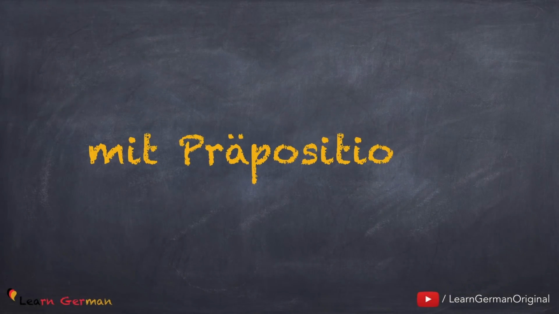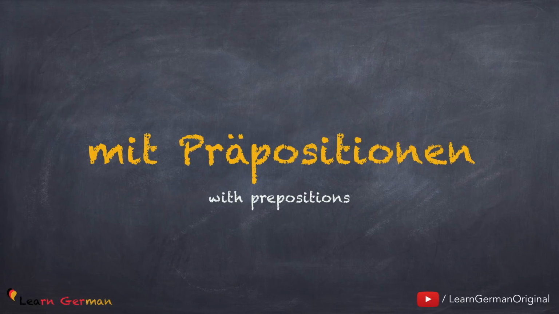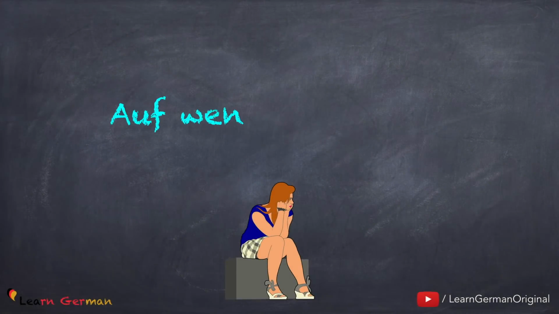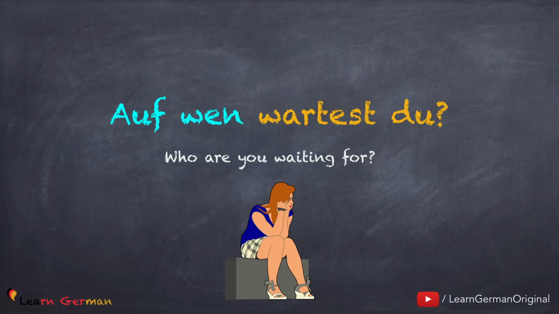Even with the accusative prepositions, you can use the interrogative pronoun wen. If you want to revise accusative prepositionen, you can do so by watching our video on this topic. The link can be found below in the description. So let's look at the first example. Auf wen wartest du?